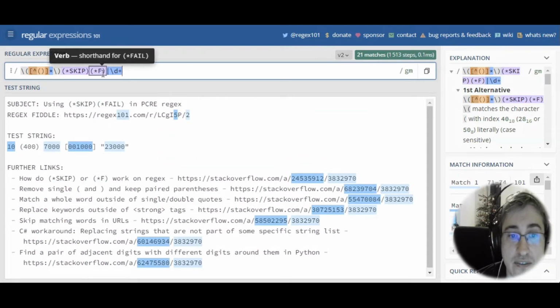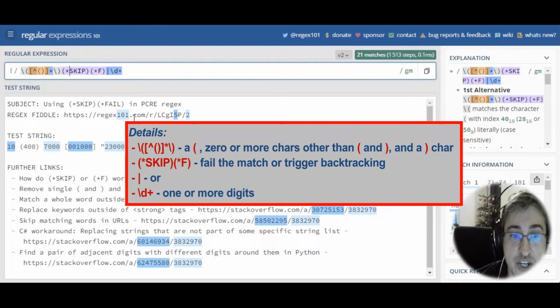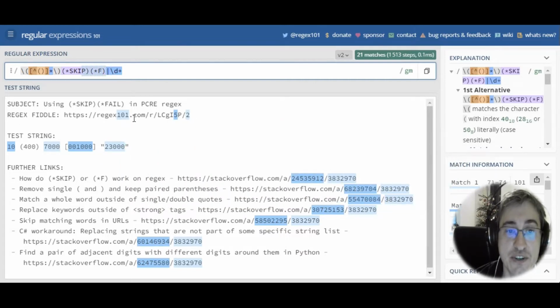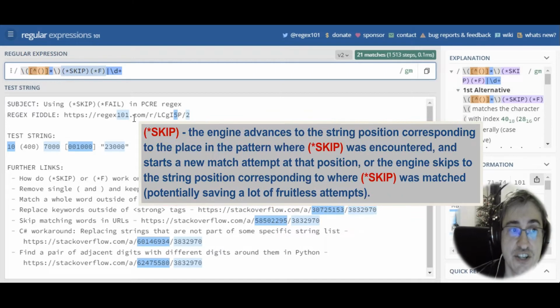So you can see that we first match any string in between parentheses and then skip it and match one or more digits in any other context. So what do these PCRE verbs mean? Skip means that the engine advances to the string position corresponding to the place in the pattern where skip was encountered and starts a new match attempt at that position.